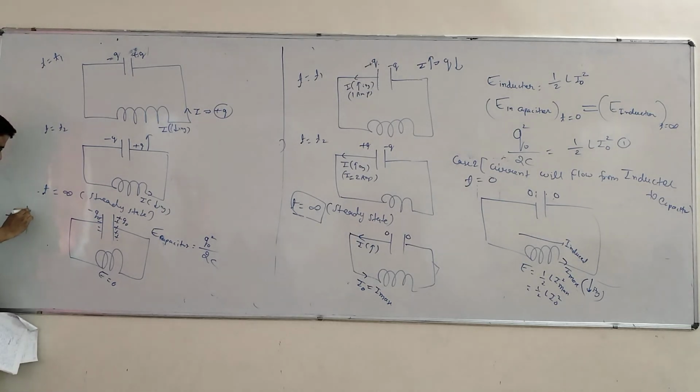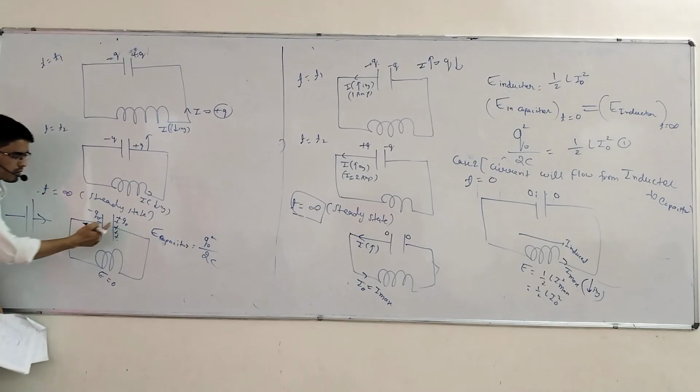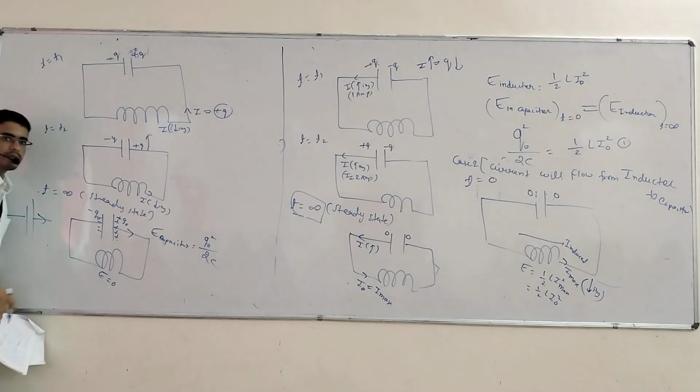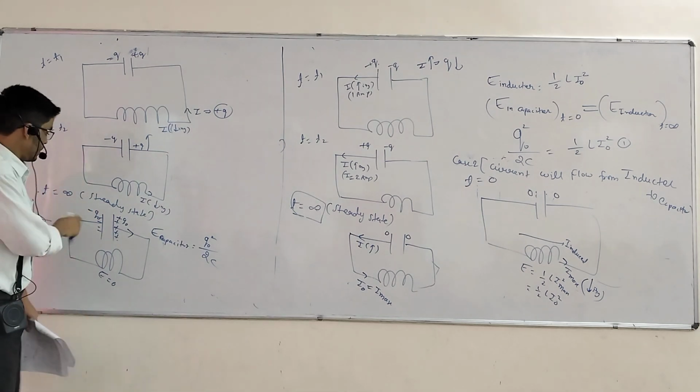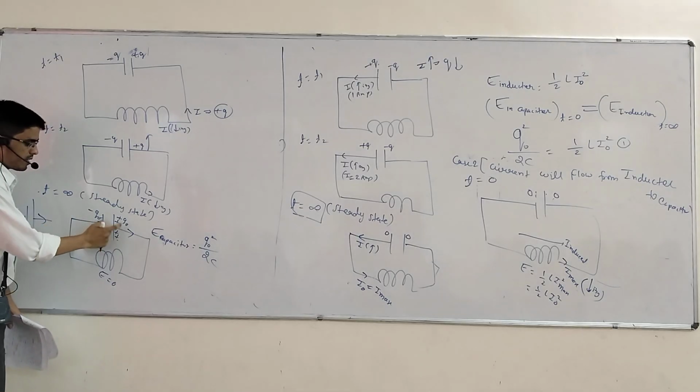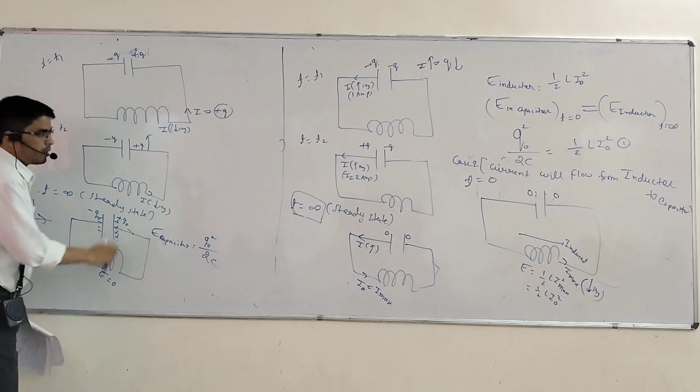Suppose that is one battery. So where is higher? Right side. So where is the current direction? From the right side, which is higher. That is the direction of current. Now see, at t equal to 0, it will become t equals to infinite. What is the charge? Q naught.